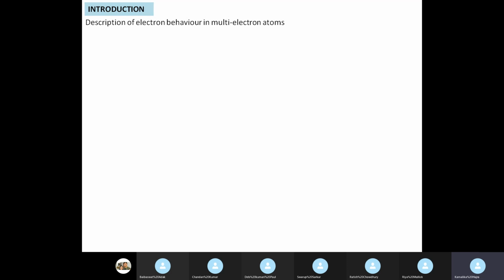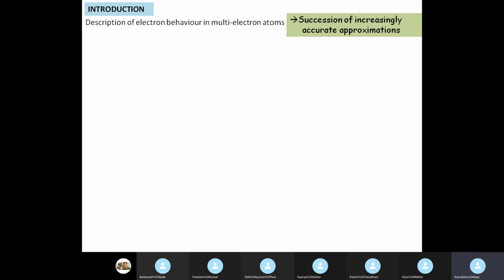And then you solve the Schrodinger equation by separation of variables, and get all the quantum numbers by solving the radial equation, the azimuthal equation, and the polar equation. But now we have to think about describing electron behavior in atoms which have more than one electron. This is done by a succession of increasingly accurate approximations.